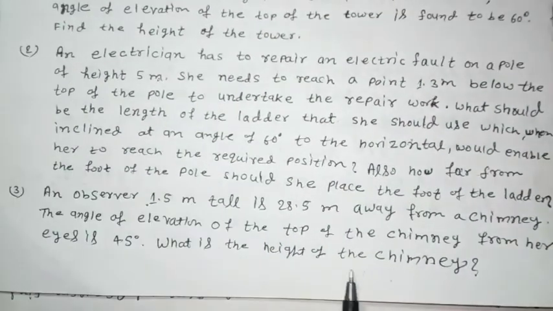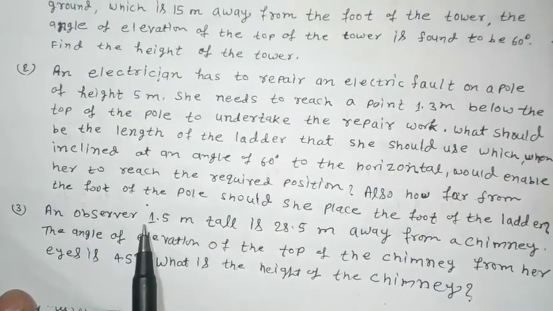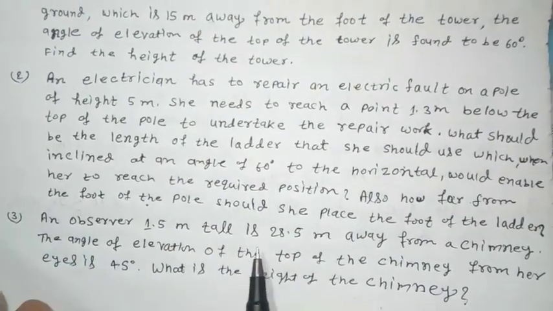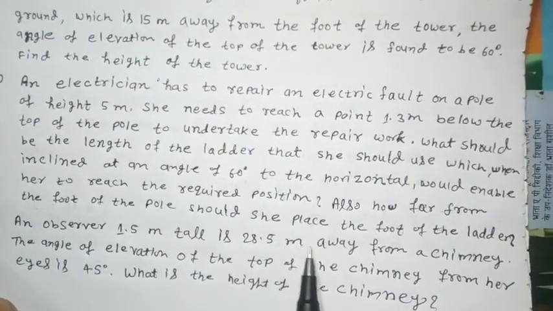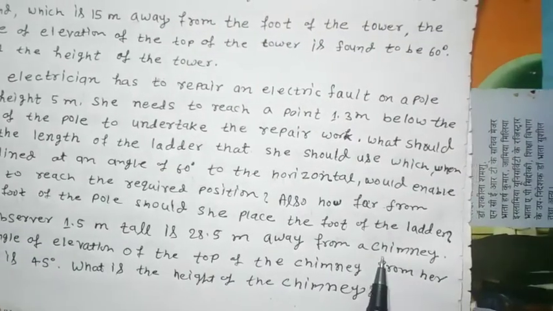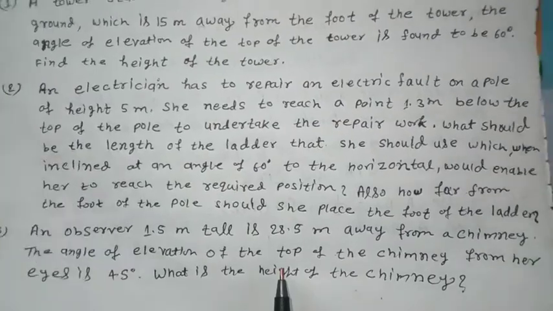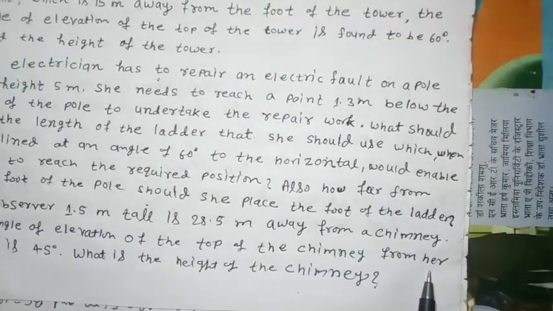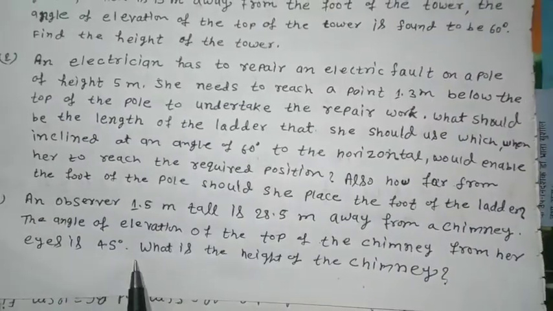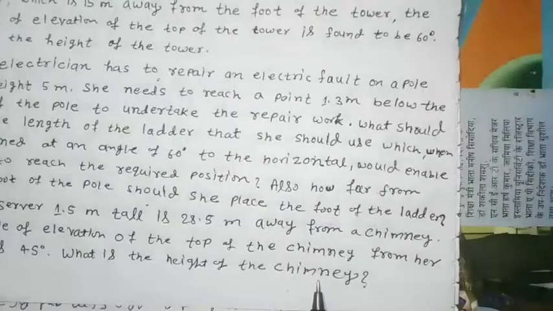Okay, question number 3. An observer 1.5 meter tall is 28.5 meter away from a chimney. The angle of elevation of the top of the chimney from her eyes is 45 degrees. What is the height of the chimney?